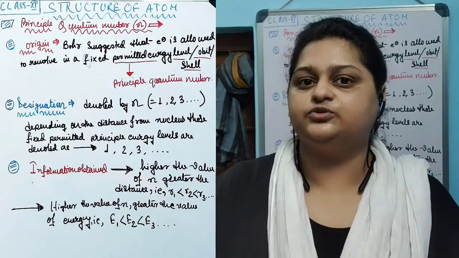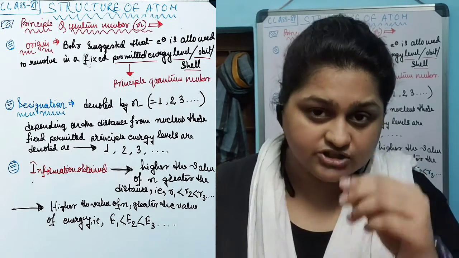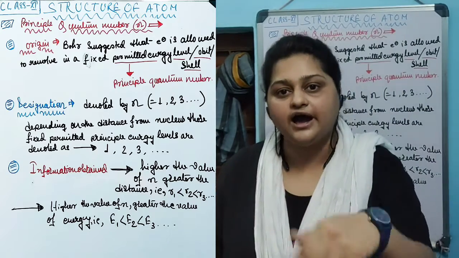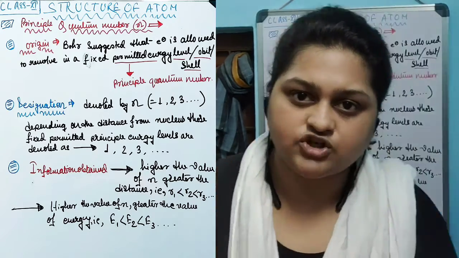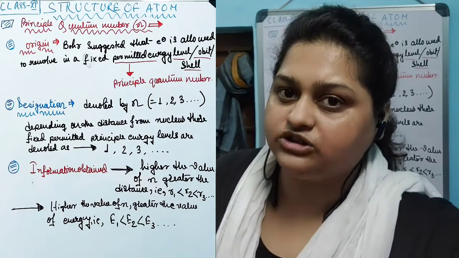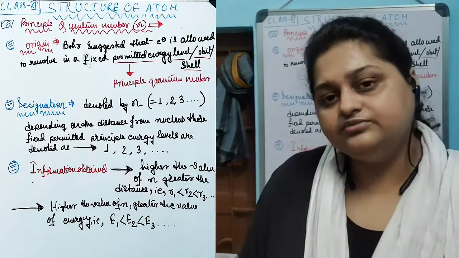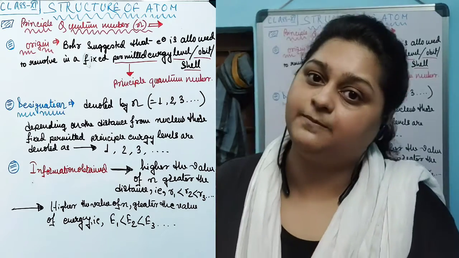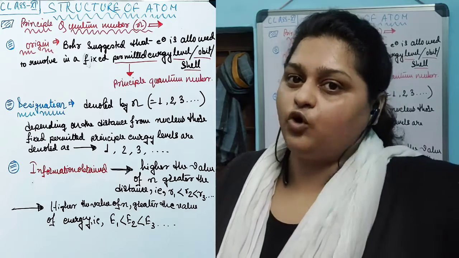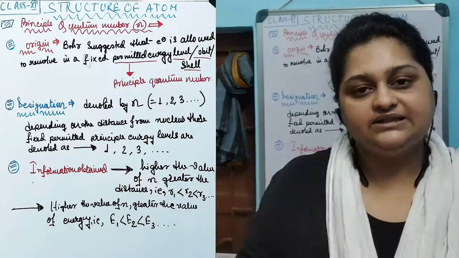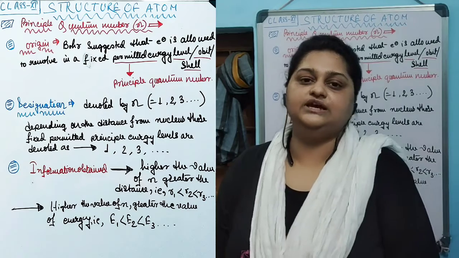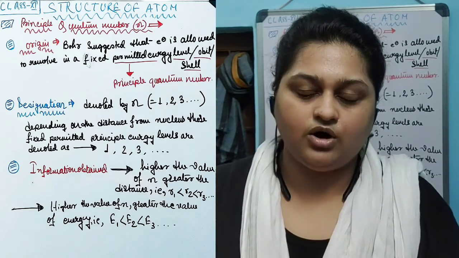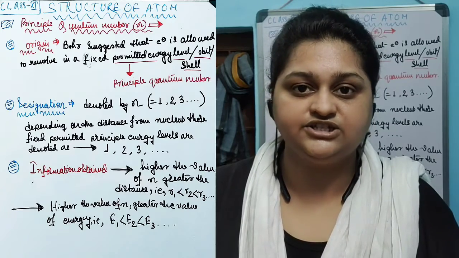And also you can assume that the energy of the electron revolving in this third energy level is higher compared to the energy of an electron revolving in the second or the first energy level, but lower compared to the energy of an electron revolving in the fourth, fifth and so on higher energy levels. That is, the higher the value of the principal quantum number n, the higher is the energy of the electron revolving in that energy level.